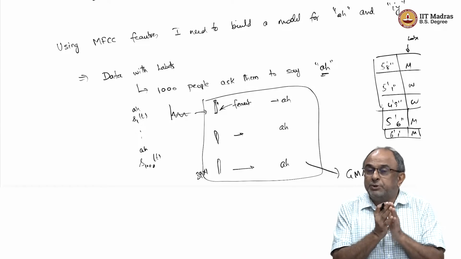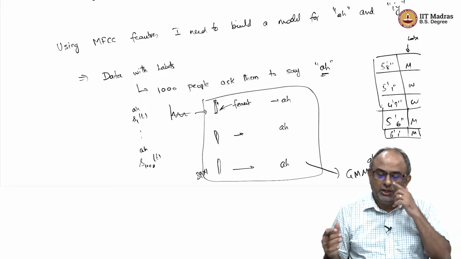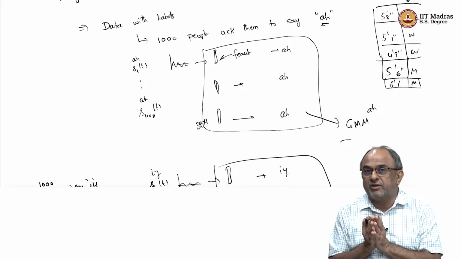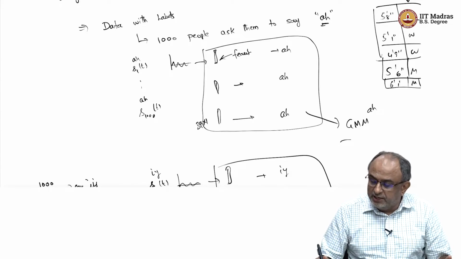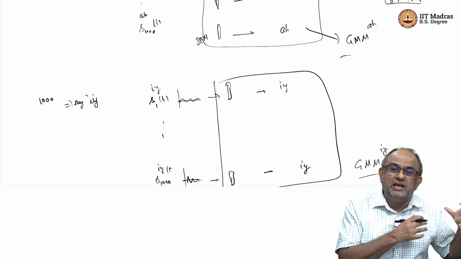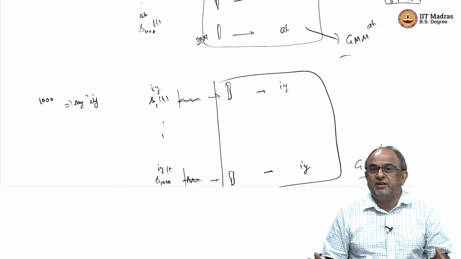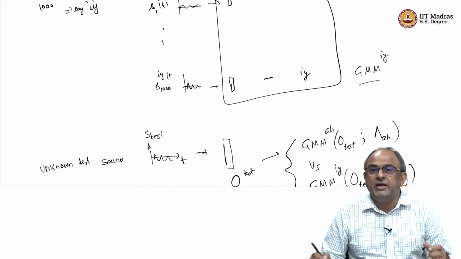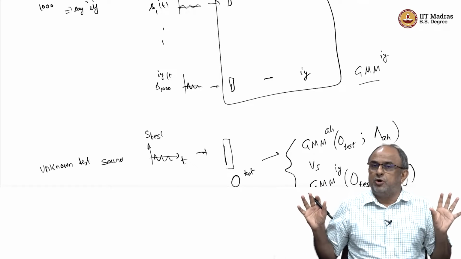From that, because there can be variations due to men, women, children, environment, and many other things, I use a mixture of Gaussians to get a model for the sound A. Similarly, I take lots of measurements by asking people to say E, and build a Gaussian mixture model for E. So now I have these two sounds very nicely modeled.